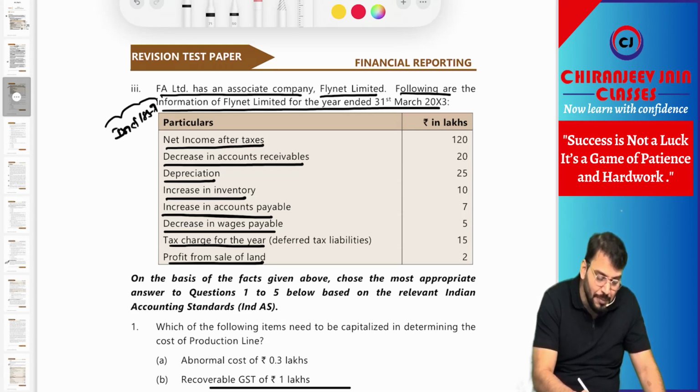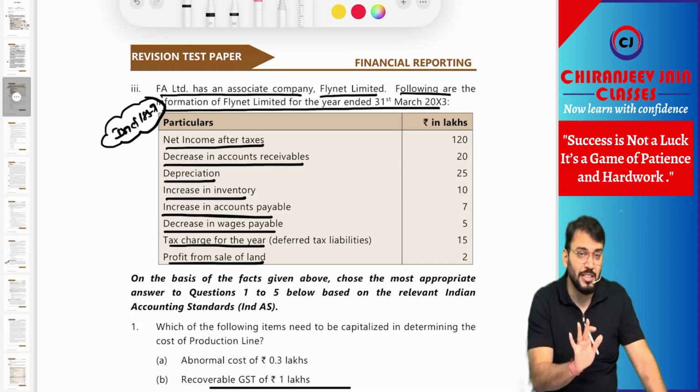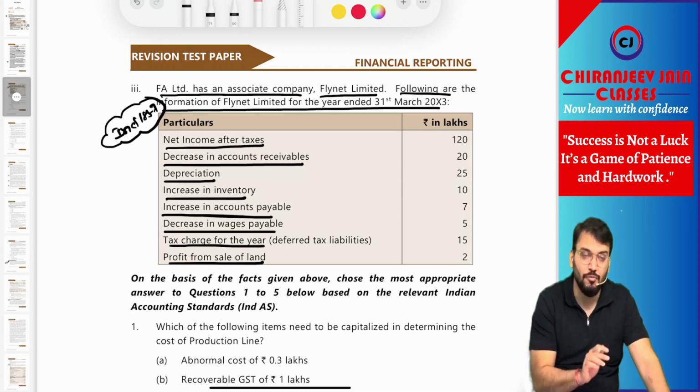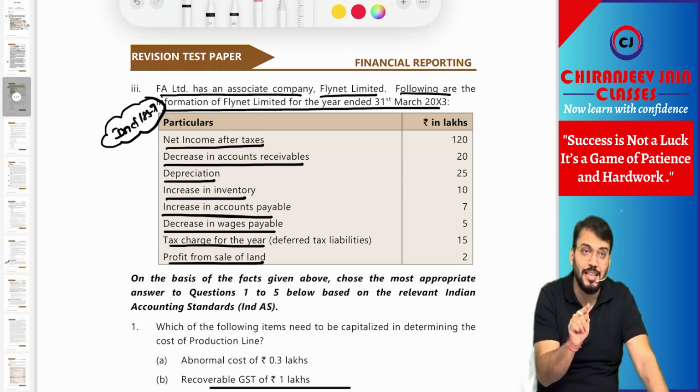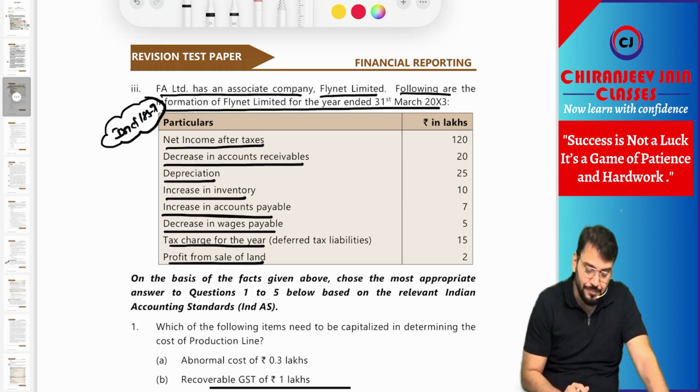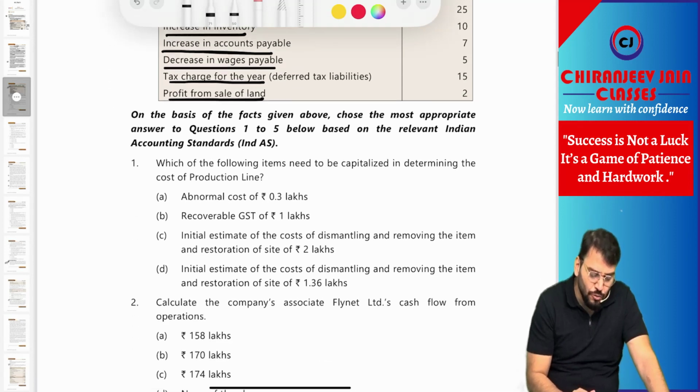So I think this question is related to Ind AS 7. This case study number 1 has three parts: one related to Ind AS 16, then Ind AS 37, then Ind AS 7. Let us do them one by one.